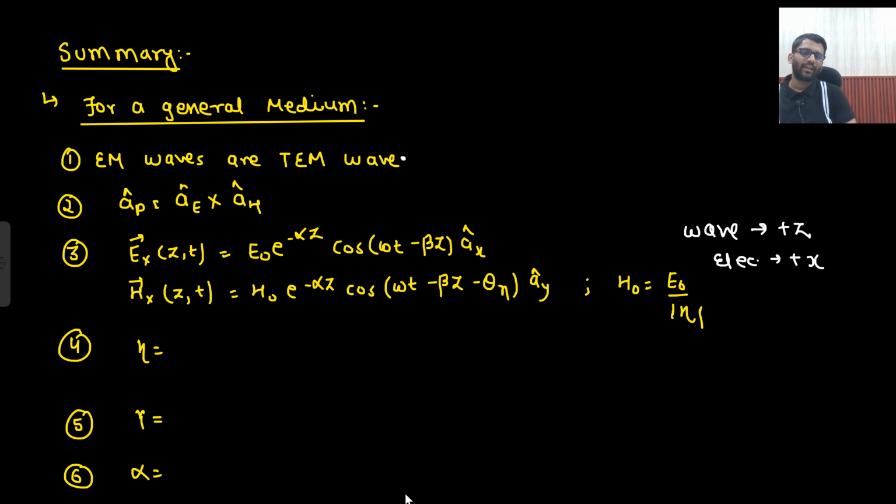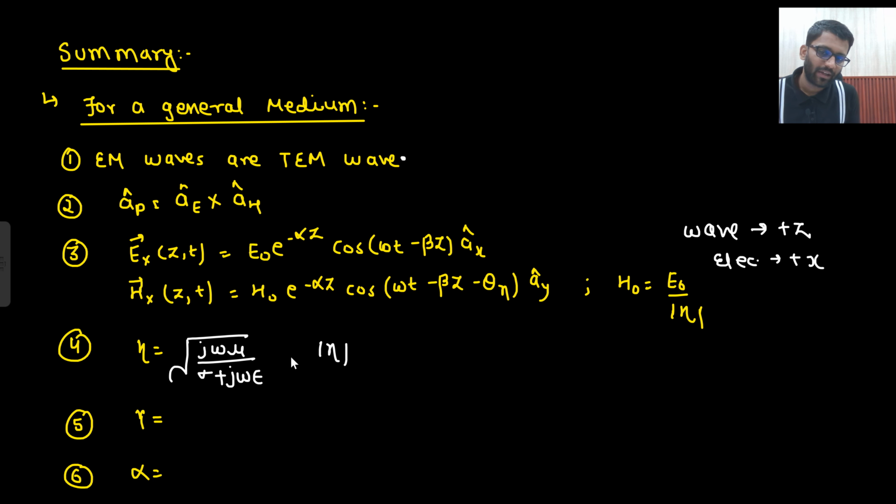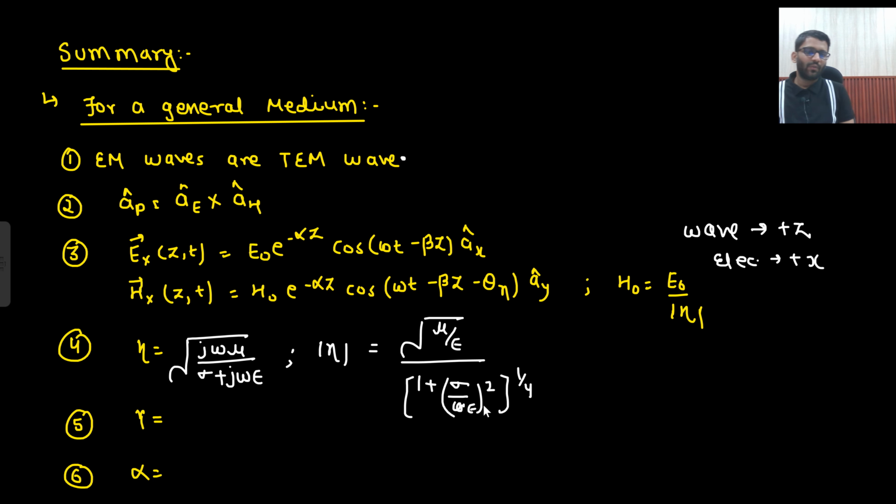Now let's write down the expression of eta. What was the expression of eta? The general expression was the square root of j omega mu upon sigma plus j omega epsilon. Now you should start remembering these formulas. When you calculated the magnitude, this is what came: 1 plus sigma upon omega epsilon whole square to the power 1 by 4. Somewhere you would see that sigma upon omega epsilon can be kept as tan theta. So 1 plus tan square theta will be sec square theta, and with the power 1 by 4 that will be under root sec theta. So this is how the formula can also be written, and that is also a good way.